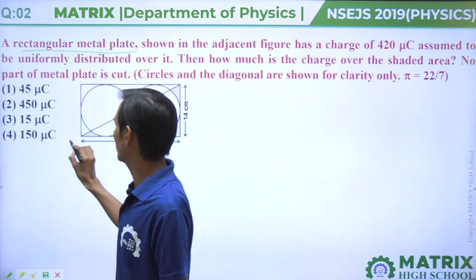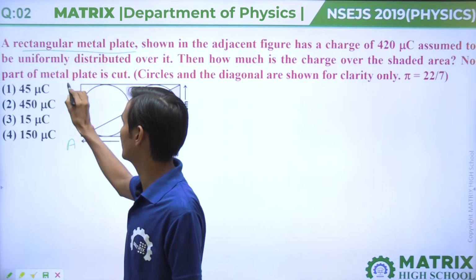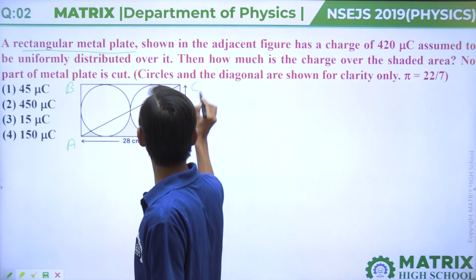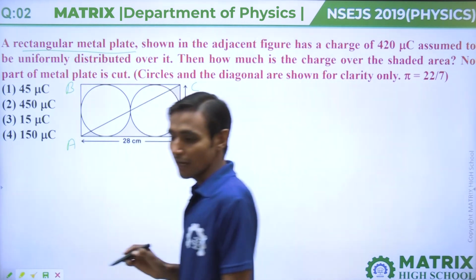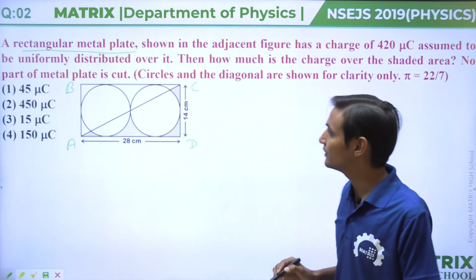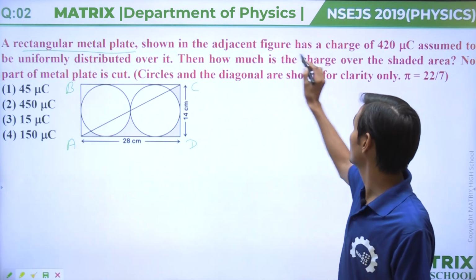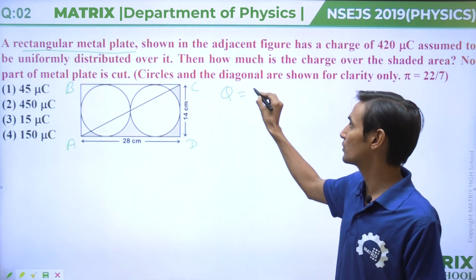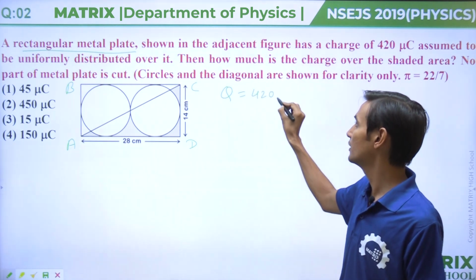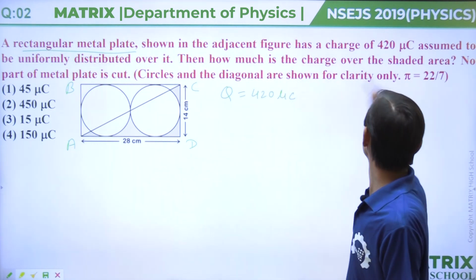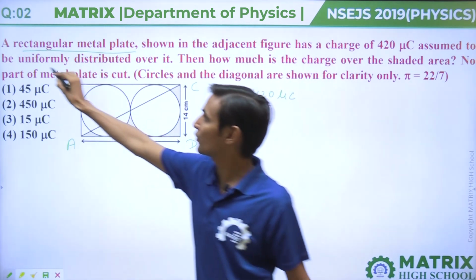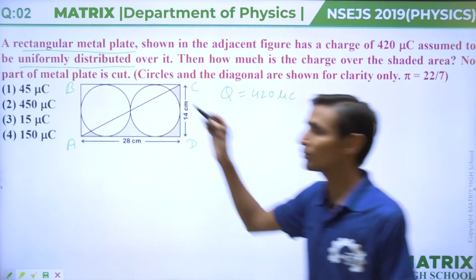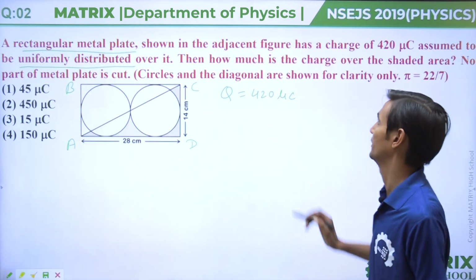A rectangular metal plate, we can say with corners A, B, C and D. In addition, it has a total charge Q equal to 420 microcoulomb, assumed to be uniformly distributed. The charge is uniformly distributed over the plate.